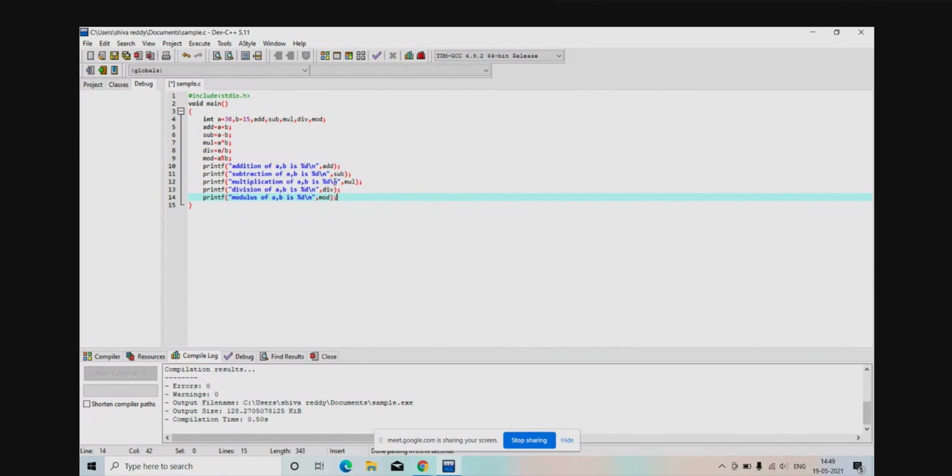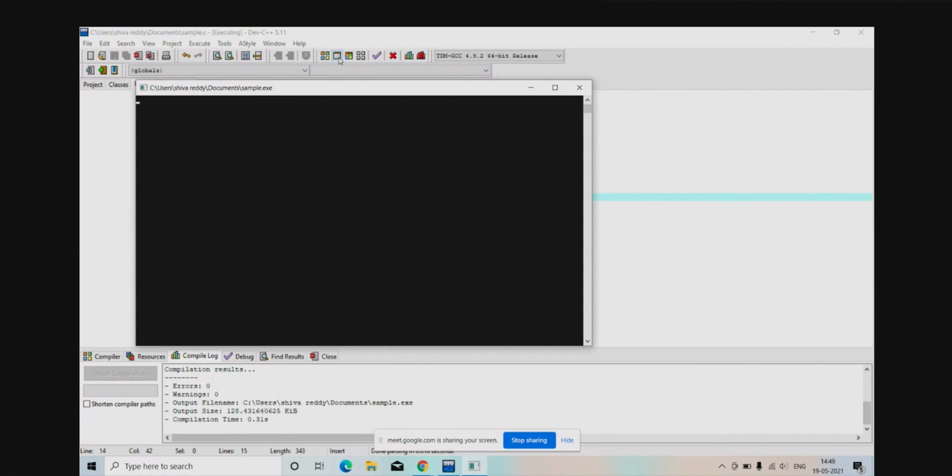Right, now save the program. Save the program. Now just compile it. Zero errors, no issues. Now run this.